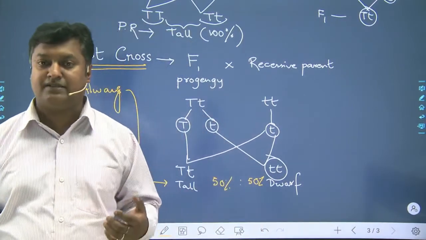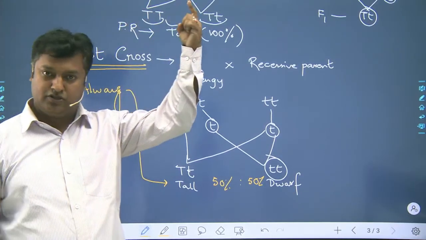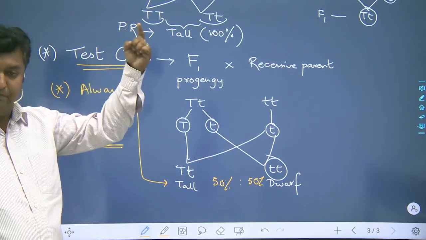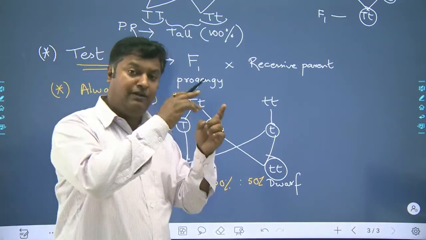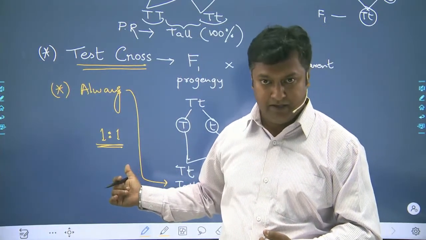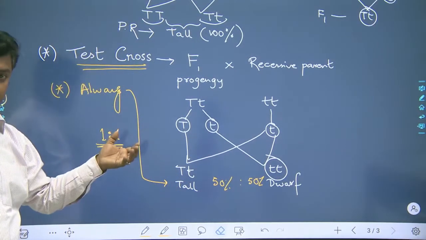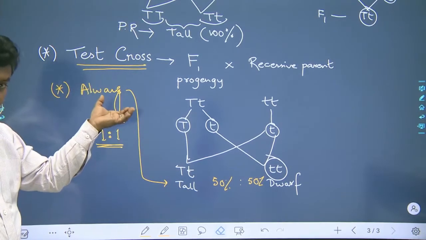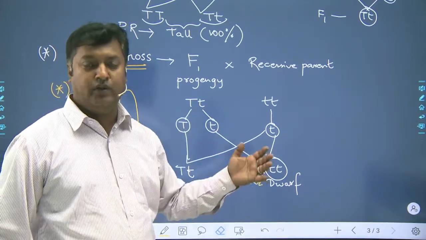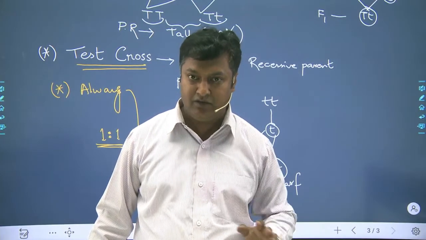So from here we can write a statement that all test crosses are back crosses. You getting my point? All test crosses are back crosses, whereas all back crosses cannot be said to be test crosses. Clear? Okay? Why so? Because back cross contains out cross as well as test cross. Clear? And in test cross, there is only the ratio 1:1 which is coming, whereas in the out cross, all will be showing the dominating character. Clear? Any doubt till here?